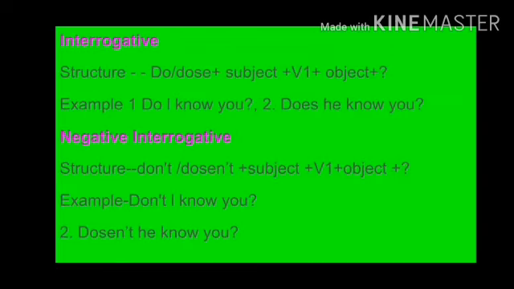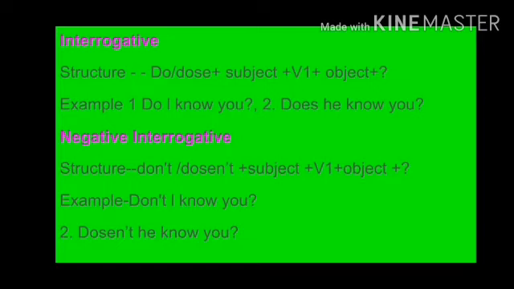Now next is the interrogative sentence. So the structure of the interrogative sentence goes like this. Do/does plus subject plus V1 plus object. Now let's see an example. Do I know you? And does he know you? Now here you see, we are using know, not knows, because we have used does over here. And of course you have to put a question mark as it is an interrogative sentence.